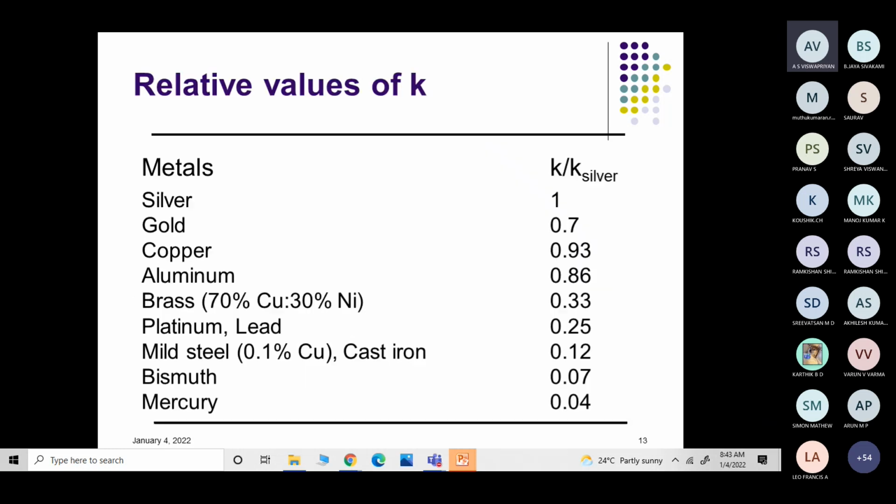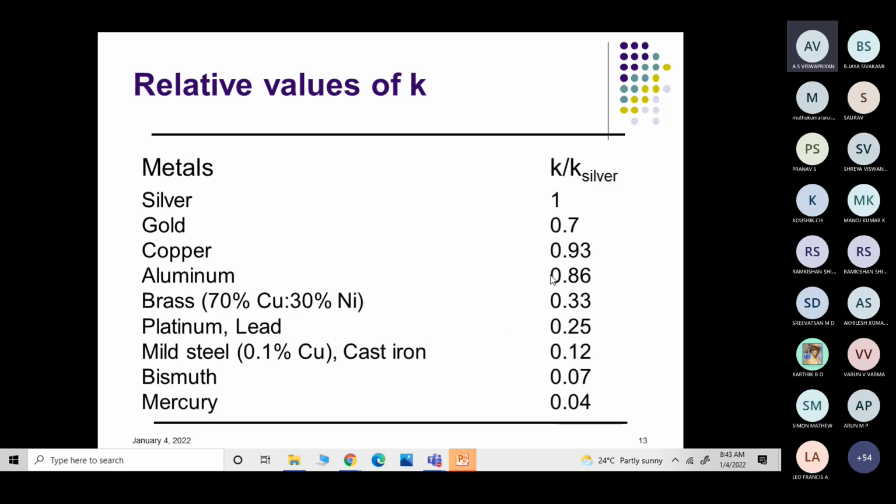Yes, sir. Okay, and look at the k values. In relative values, silver is an excellent material with very high thermal conductivity. Compared to silver, gold is 0.7, copper is 0.93, aluminum is 0.86, brass is 0.33, and the other materials you can see here are lesser.